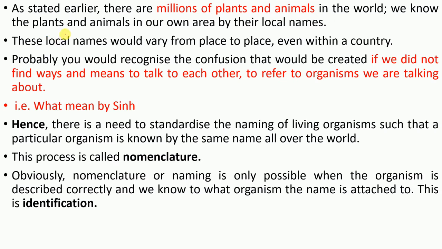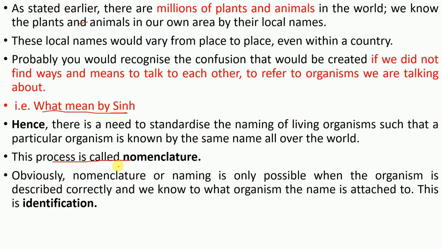As stated earlier, there are millions of plants and animals in the world. But if we want to identify all these things, there must be some mechanism or system. For example, if I tell you what is meant by "sher", you will obviously get confused, right? It is the local name in Gujarat; lion, Panthera leo. So it is confusing, right? There must be some universal name, and the process by which you give a name to some species, some organism, is known as nomenclature.